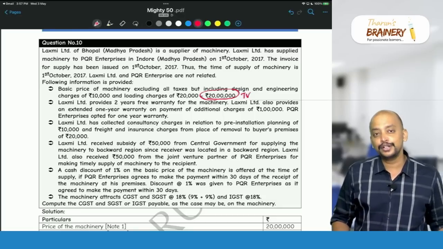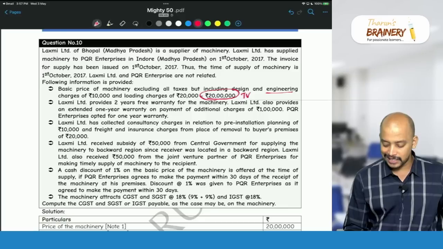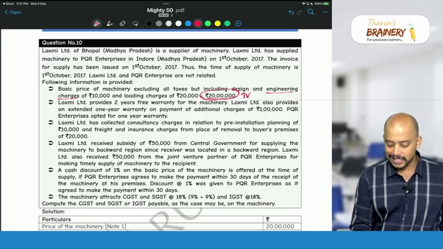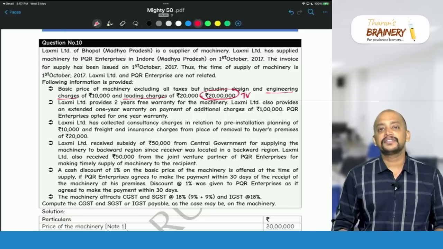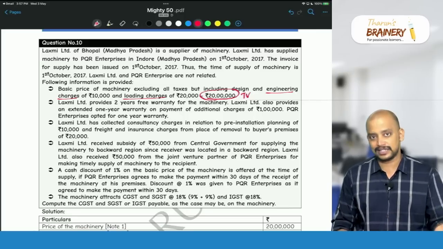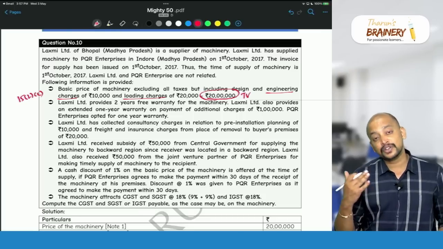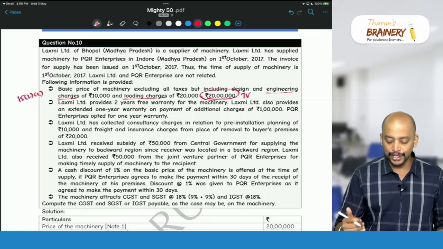So as per 15(2)(c), they are to be included. Which ones? These engineering charges and loading charges are to be included. And in the given price they are already included. So further inclusion shall not arise. In the given price of 20 lakhs it is already included, so no need to add it again. So take 20 lakhs.